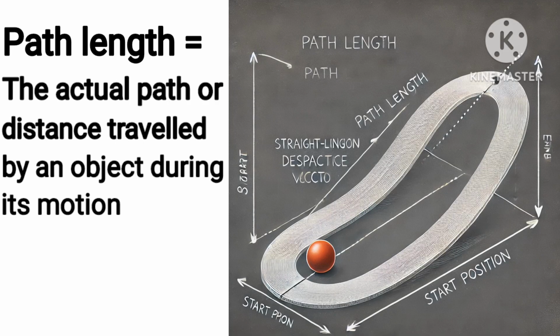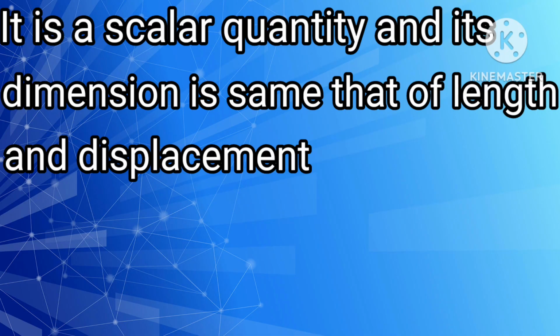Path length. The actual path or distance traveled by an object during its motion is called path length. Also note that it is a scalar quantity and its dimension is the same as that of length and displacement. If you learn the dimension of length, then it will become easier for you to recall the dimension of displacement and path length, as it is very important from the perspective of competitive exams like NEET. Direct questions are asked based on the dimensions of various quantities.